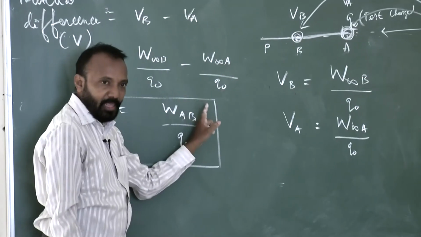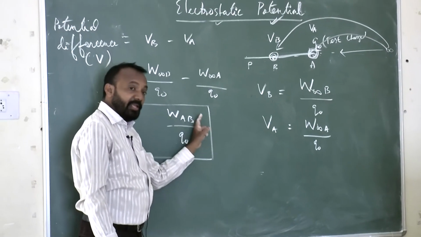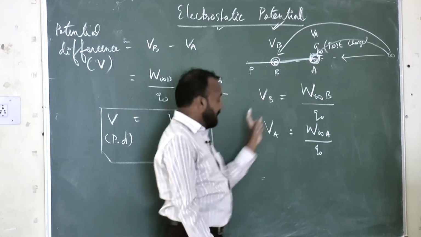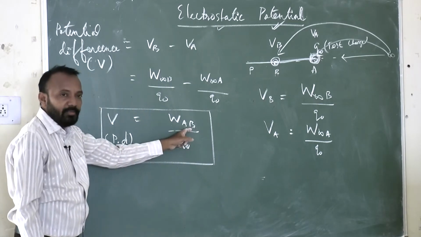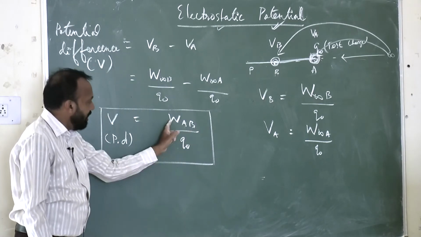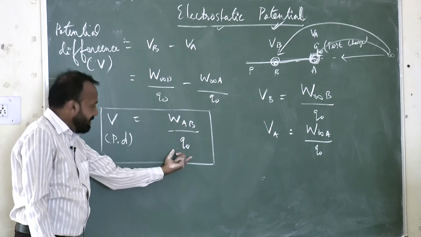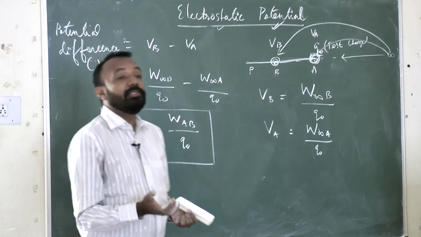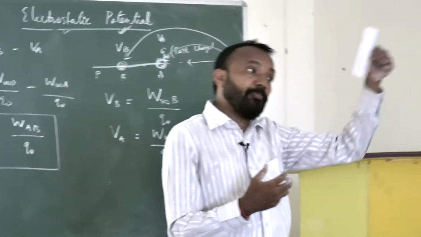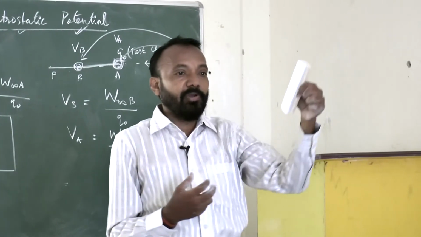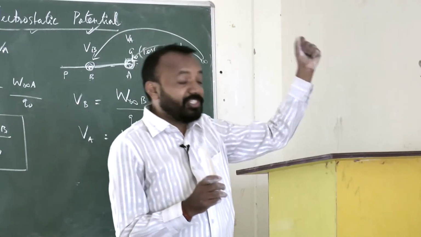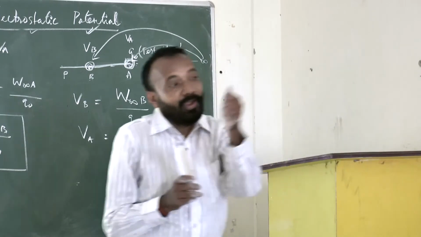WAB means what? Amount of work done in order to bring a test charge from position A to position B. Point A to point B is expressed as WAB. What are you going to transfer? Test charge. That's why the amount of work done to carry a test charge, WAB by Q naught, is your potential difference. So potential means the amount of work done in order to bring a test charge from infinity to a particular point. But potential difference is the amount of work done in order to bring a test charge from one point to another point.